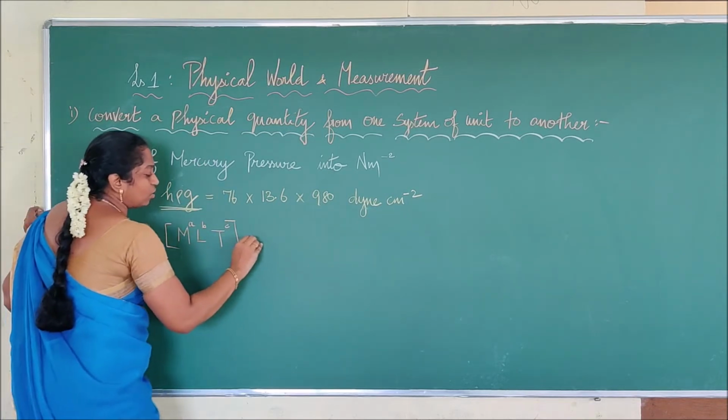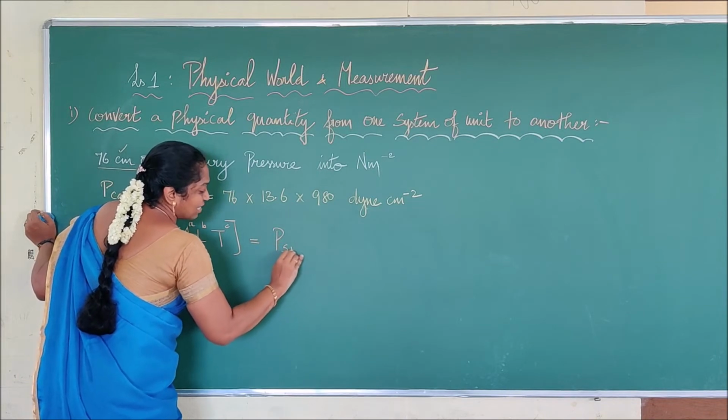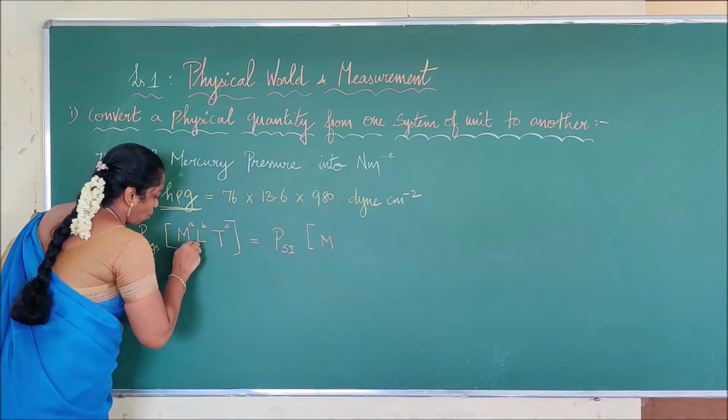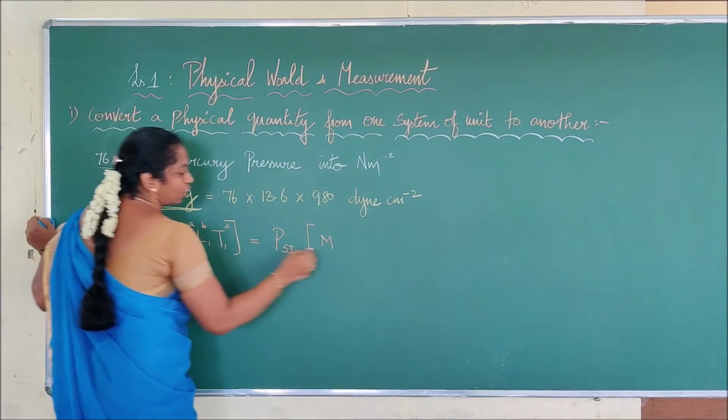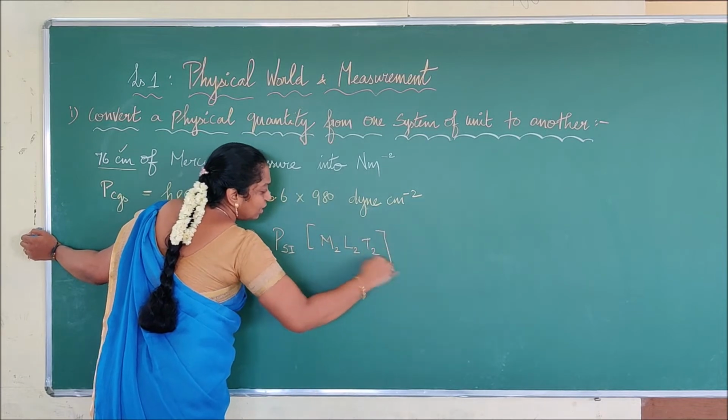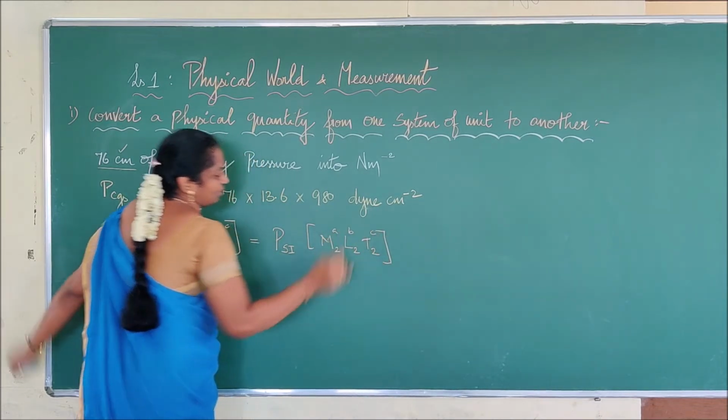And that is equal to pressure in terms of what? SI, with the same dimension value. We can say here M1, L1, T1, and in order to differentiate, M2, L2, T2. Right? So here we get A, B and C.